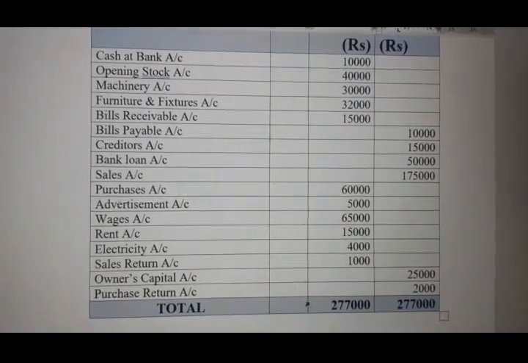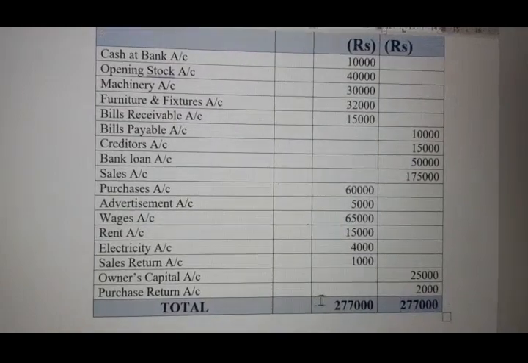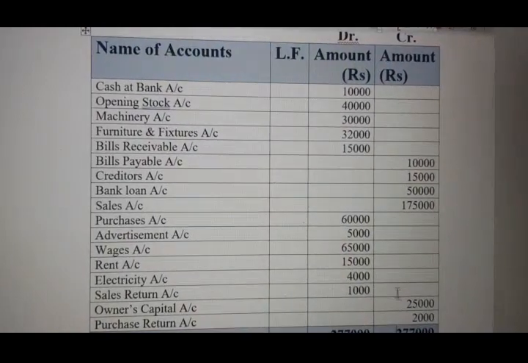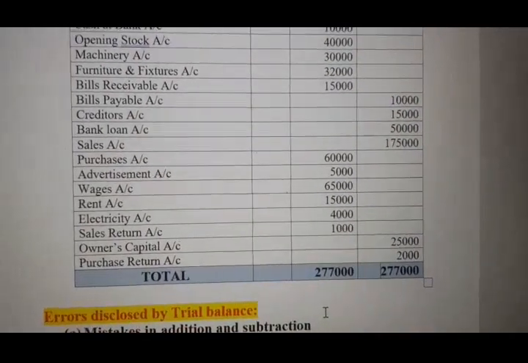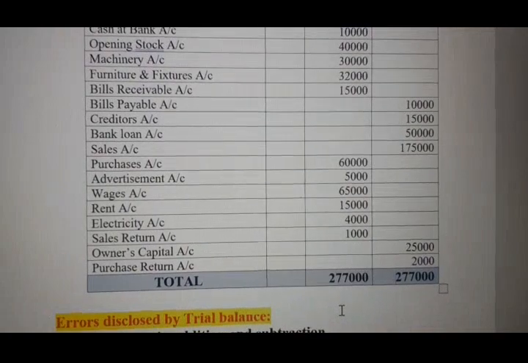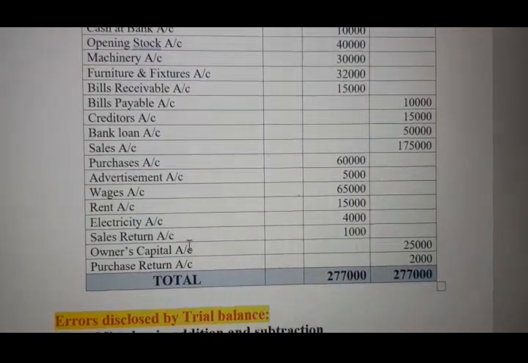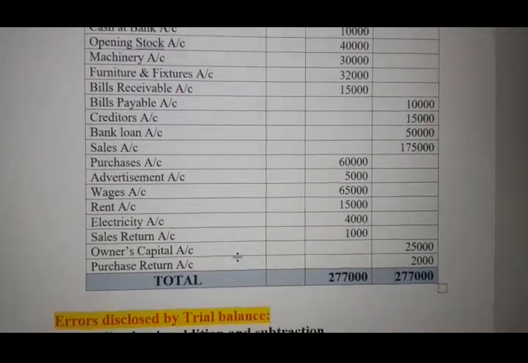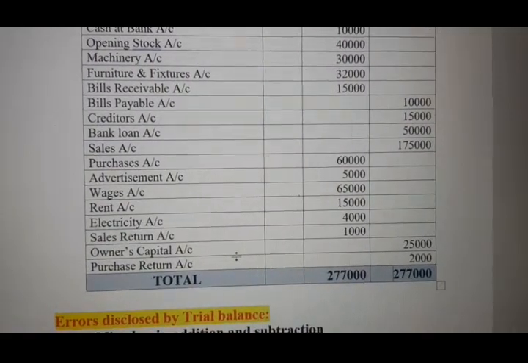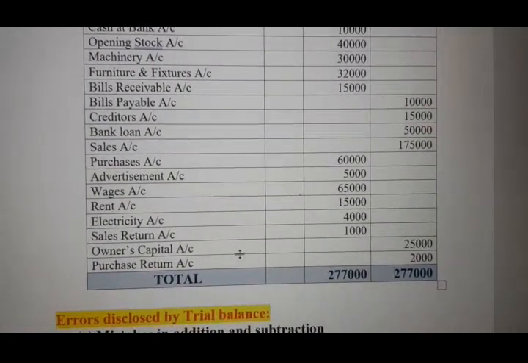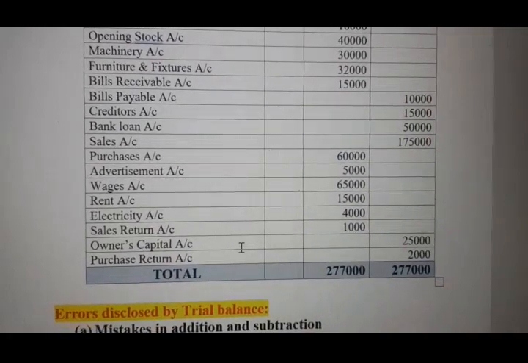Now lastly we have to add and find out the total. I told you that the total should match: total of debit should match with total of credit. It's coming to 2,77,000. If it is not tallying, then we have to create a suspense account, put the difference in it, and afterward search where the problem lies. Because we prepare a trial balance to find out the arithmetical accuracy of our transactions.